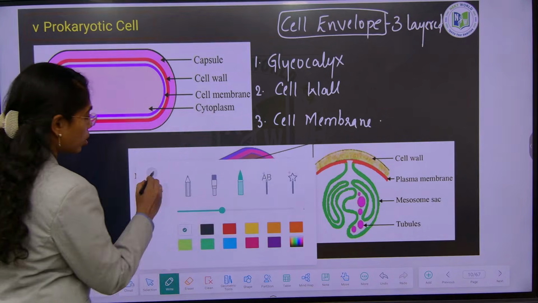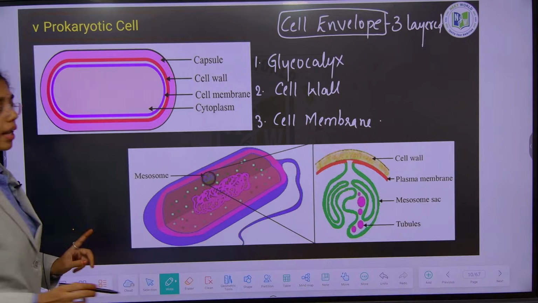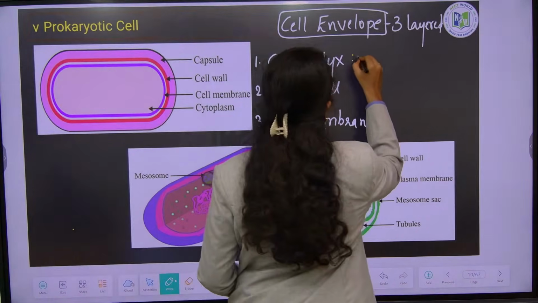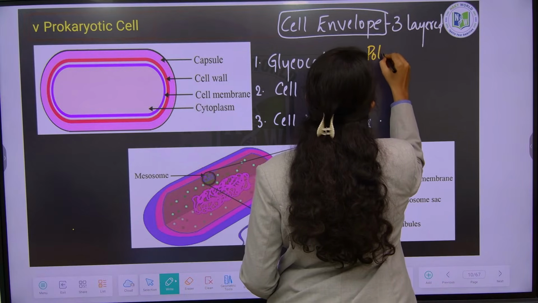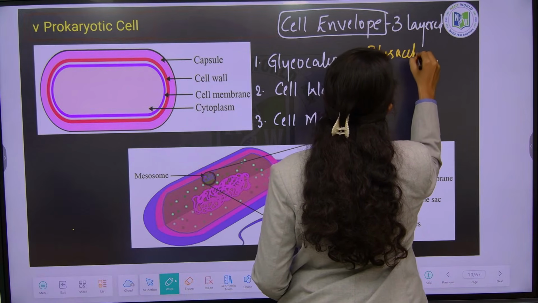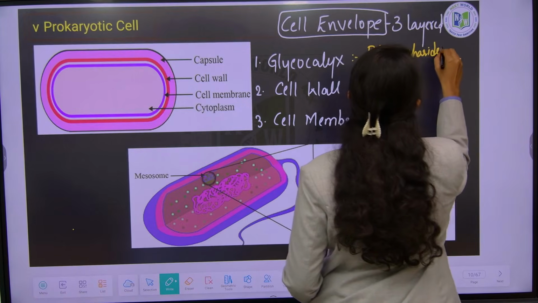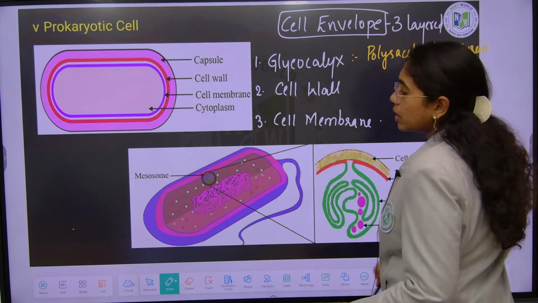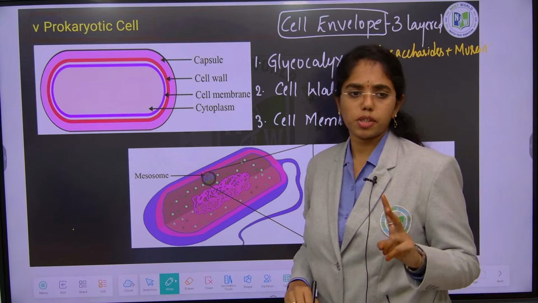Glycocalyx, the outermost layer, is composed of polysaccharides and murein. This glycocalyx can be of two types.